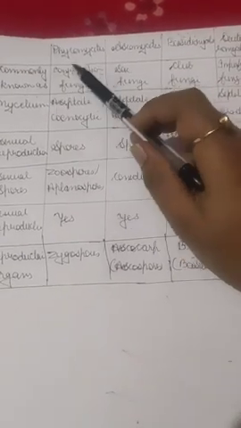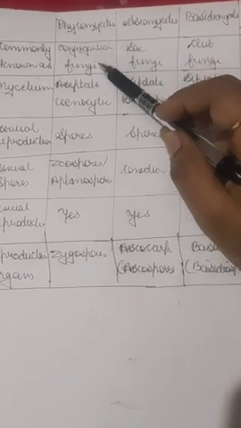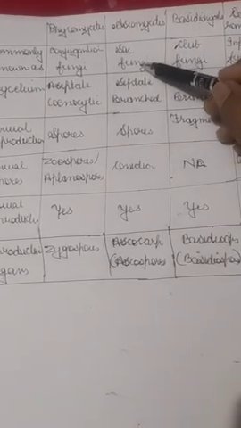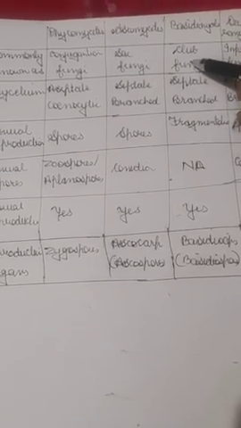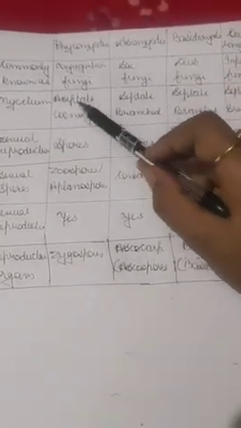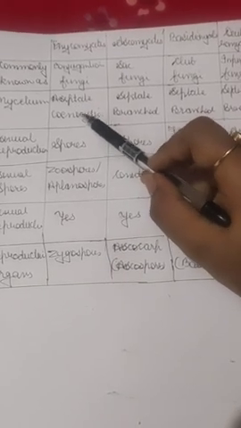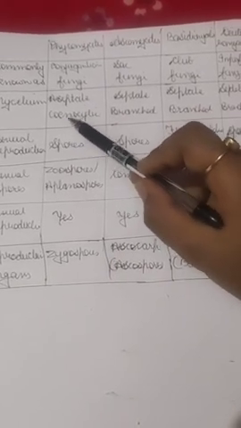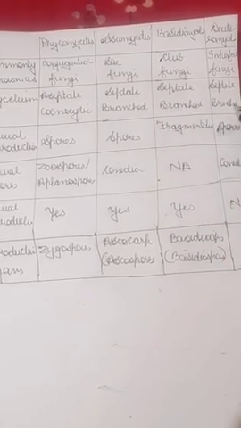Phycomycetes are commonly known as conjugation fungi, Ascomycetes as sac fungi, Basidiomycetes as club fungi, and Deuteromycetes as imperfect fungi. Okay, for mycelium, Phycomycetes is the only type of fungi with aseptate and coenocytic mycelium. The rest of the 3 types will have septate and branched mycelium.